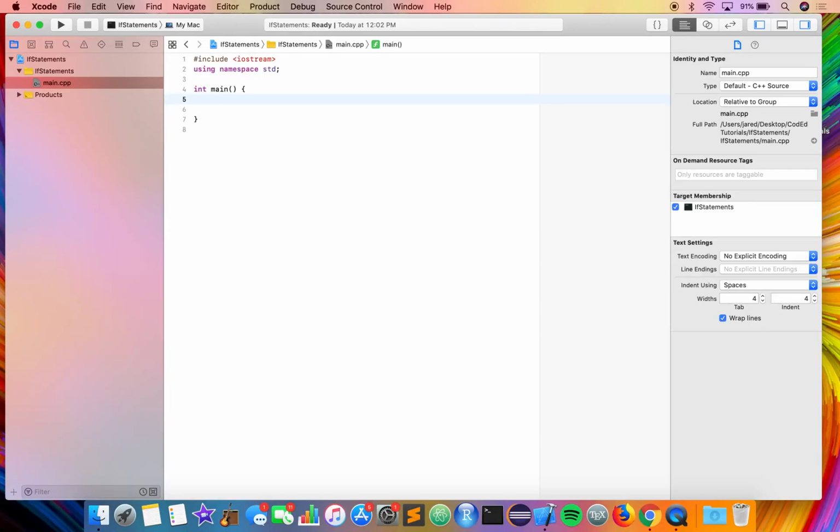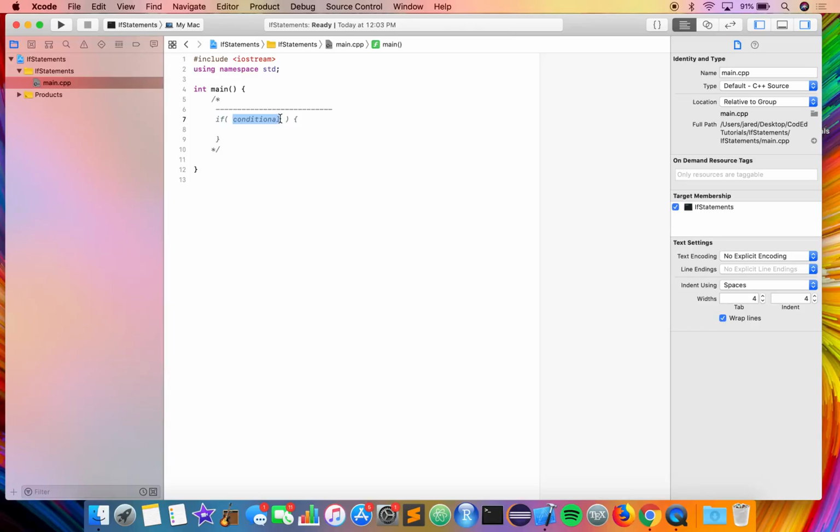Okay, so before we actually get into coding, let's talk about the different types of if statements. I'm just going to use a line of dashes to separate everything. First we have the normal if statement. In this if statement, we have a conditional.